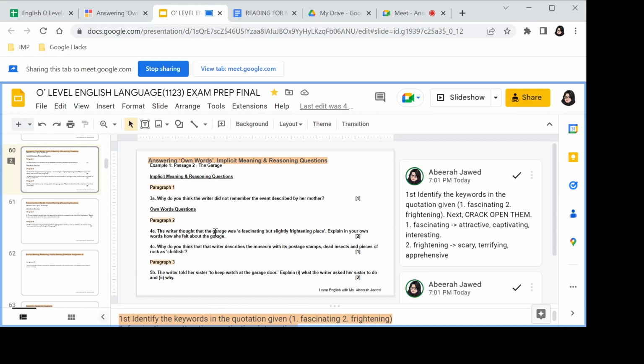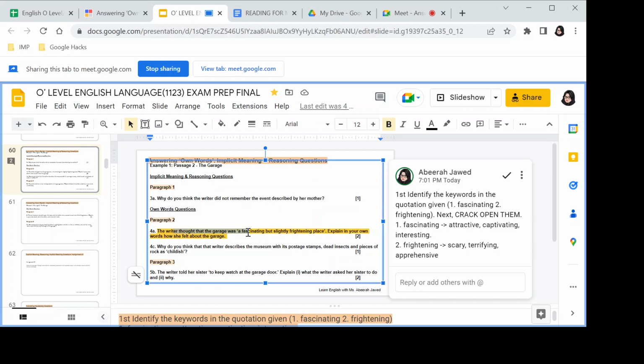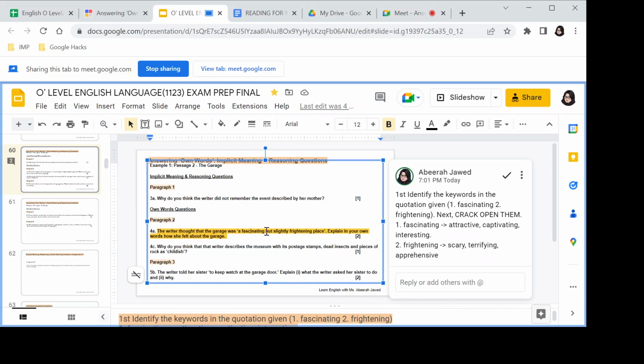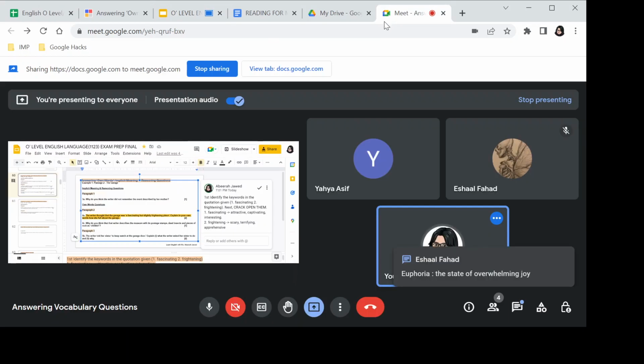But it all depends on the context as well. So you need the information that is accompanying your target words. So if our target word is fascinating, let's try to replace it with the synonym that we got here, and let's see if it really gives us that meaning. Exactly, euphoria.